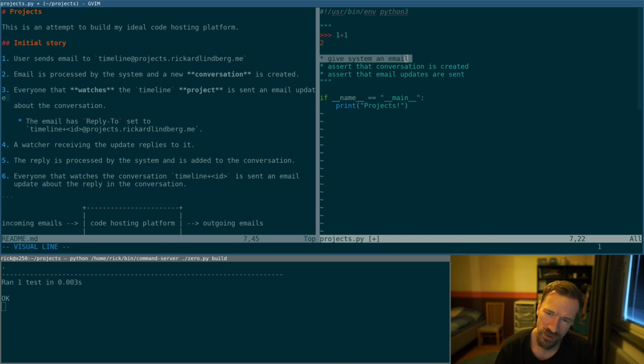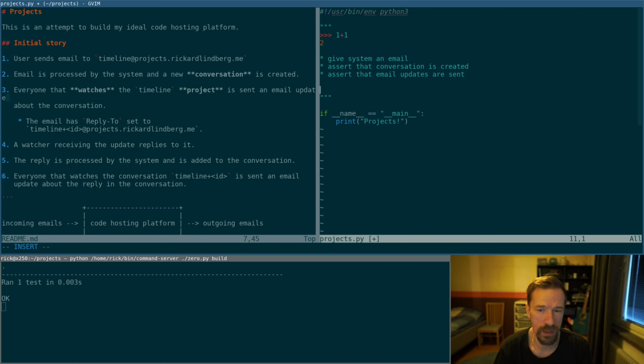So I'm thinking to do this first step here, give system an email, we will invoke projects something like this. So say we have an email on disk somewhere, and then give it to projects, and then the command say process email or something like that. So when projects is run with the process email flag, it will read an email from standard in and process that email